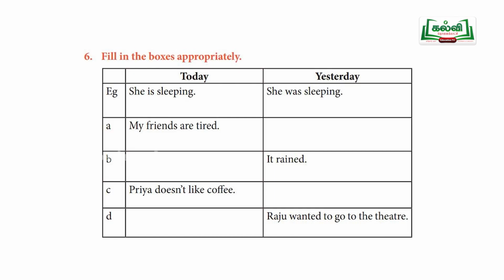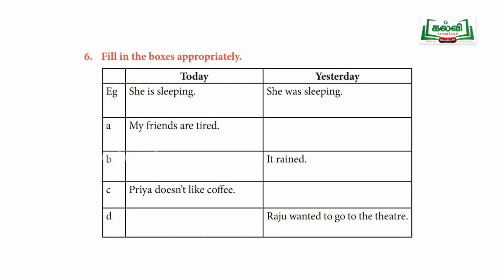The next one we are going to see is filling the boxes appropriately. They have given a clue, today and yesterday. Today is present tense and yesterday is past tense. While doing this exercise, students, please remember that you have to read the sentences carefully because you have to find out the verb which is in the present form. She is sleeping. Here, what type of verb is it? Present tense or past tense? Yes, it's present continuous tense.